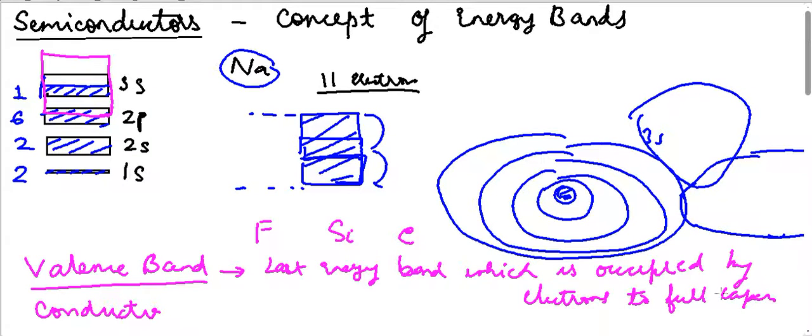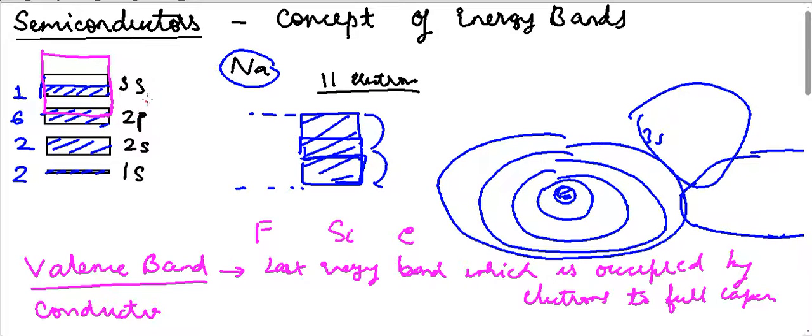Here, in the case of sodium, the last orbital is 3s, but the 3s energy level is not filled to its full capacity, it is only half filled. So this is not the valence band.